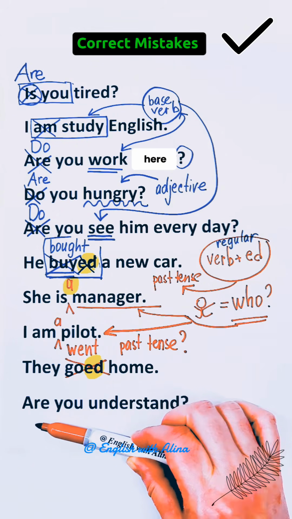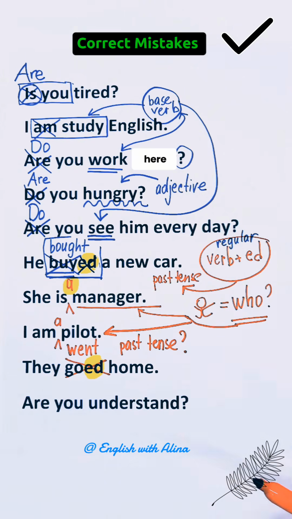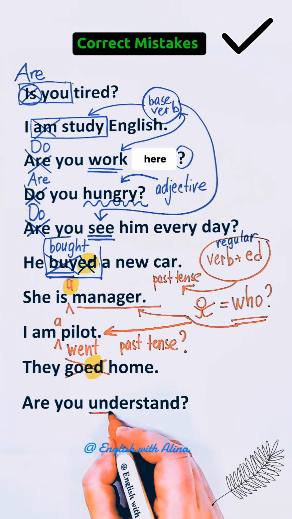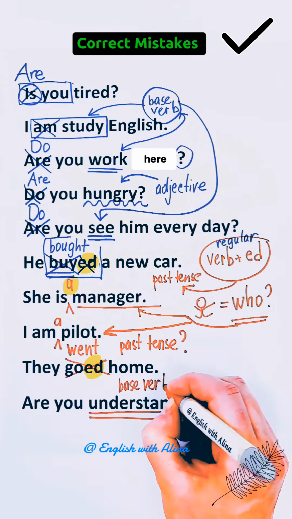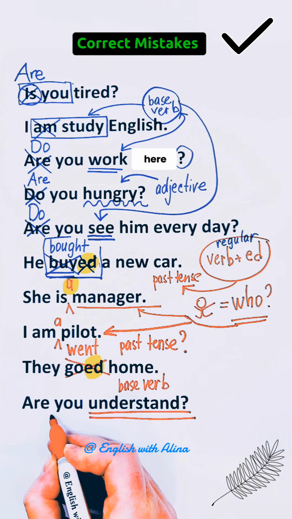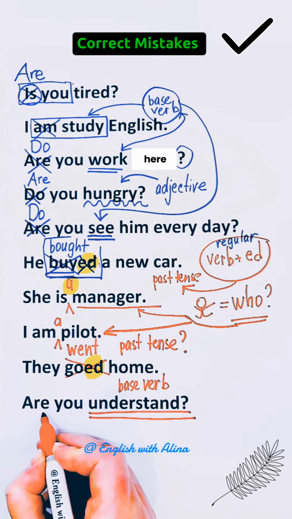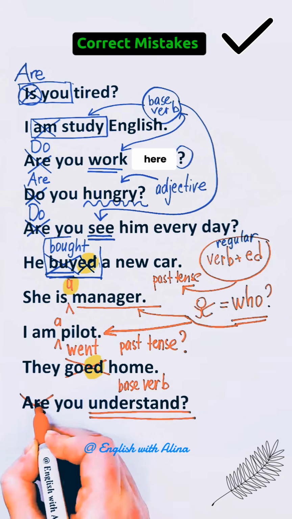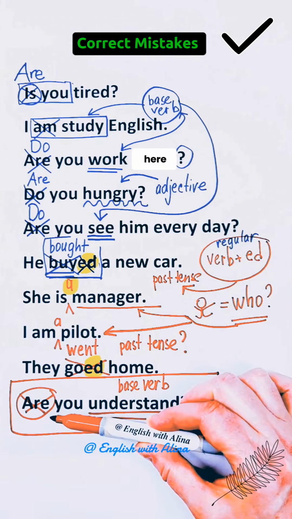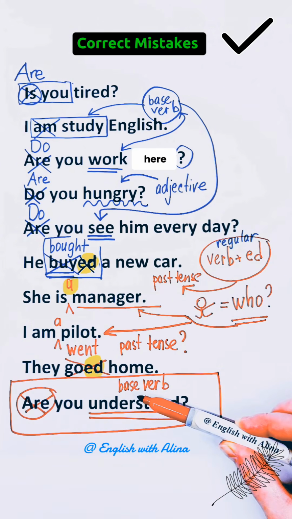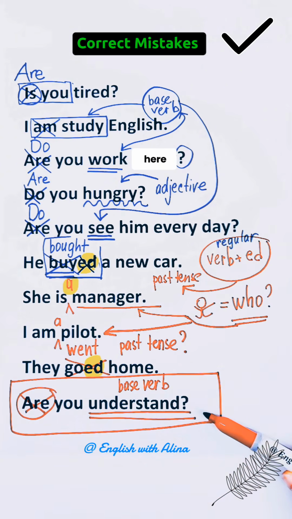And the last example, "Are you understand?" So we need to fix something here. We need to look at the word understand, and that's a verb. That's a base verb. Then we are looking at this combination. Are you? Does are go with a base verb? No. To ask a question in this case, you need something else.